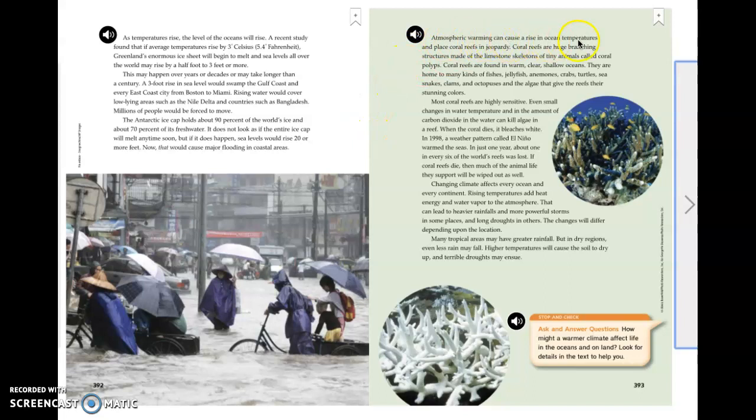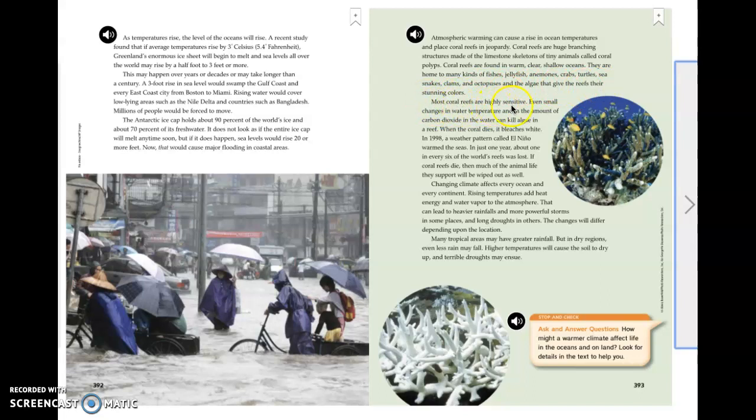Atmospheric warming can cause a rise in ocean temperatures and place coral reefs in jeopardy. Coral reefs are huge branching structures made of the limestone skeletons of tiny animals called coral polyps. Coral reefs are found in warm, clear, shallow oceans. They are home to many kinds of fishes, jellyfish, anemones, crabs, turtles, sea snakes, clams, and octopuses, and the algae that give the reefs their stunning colors.